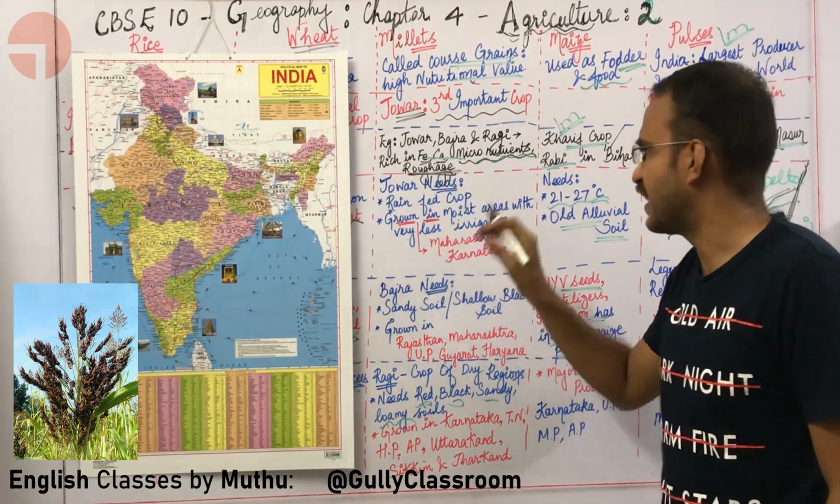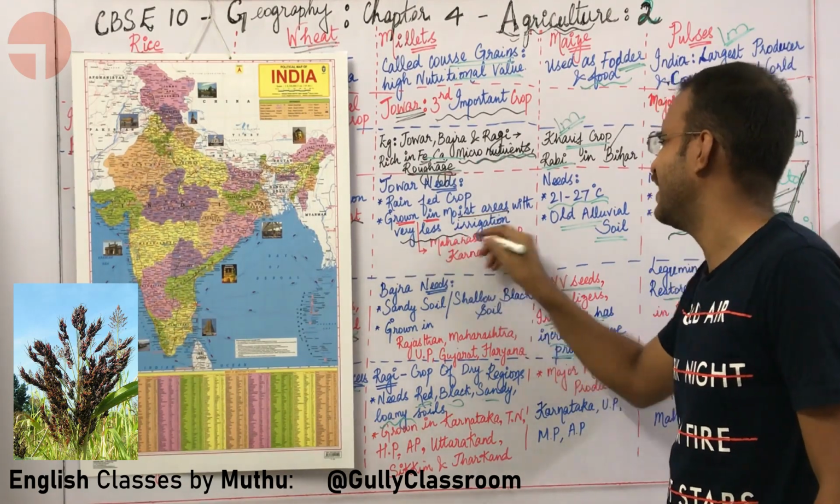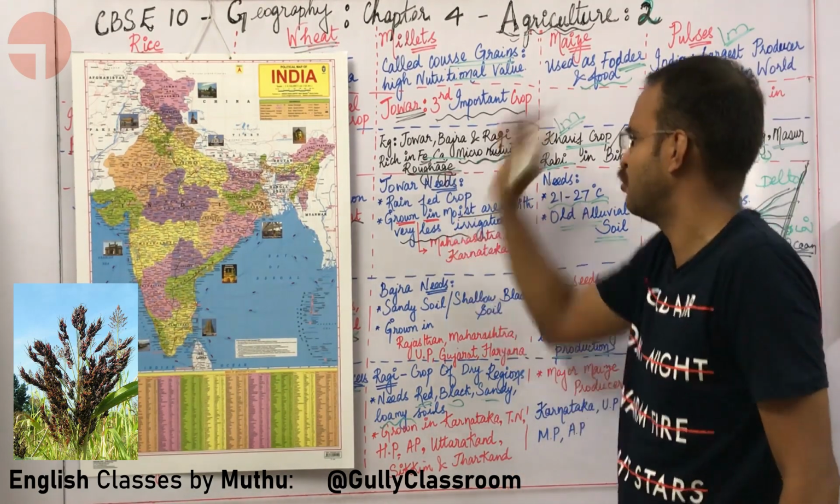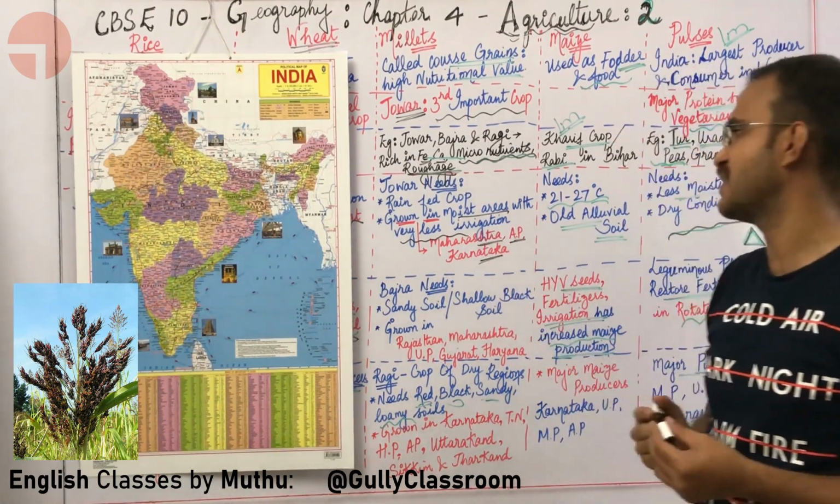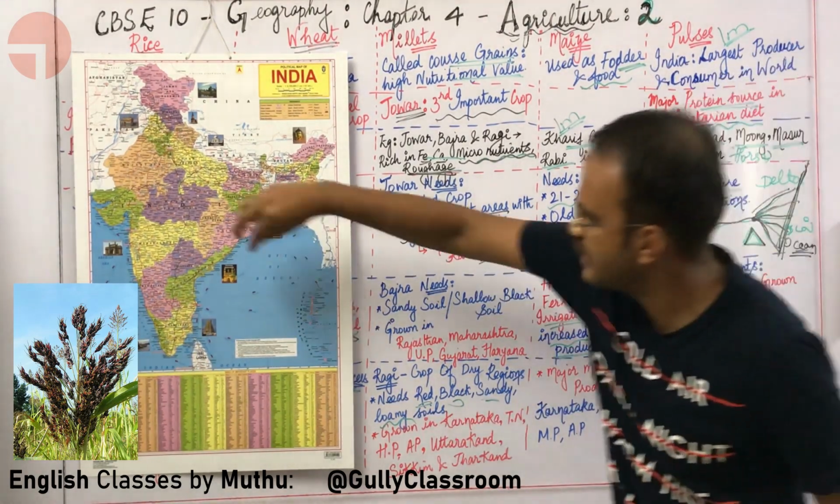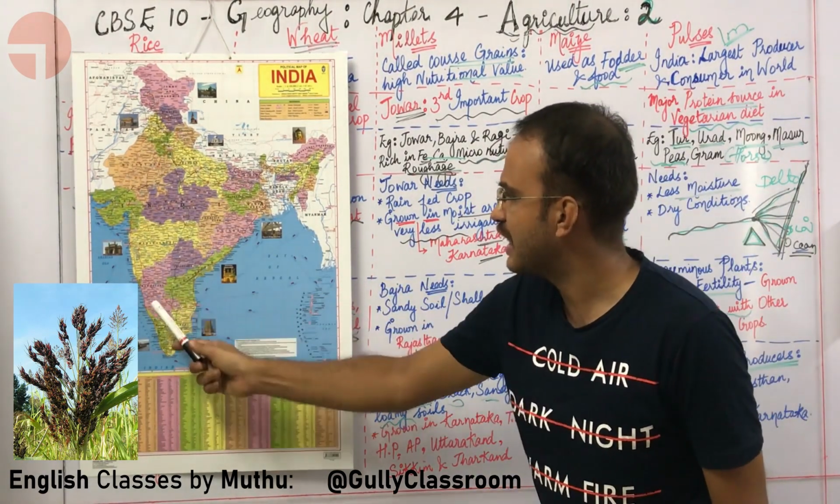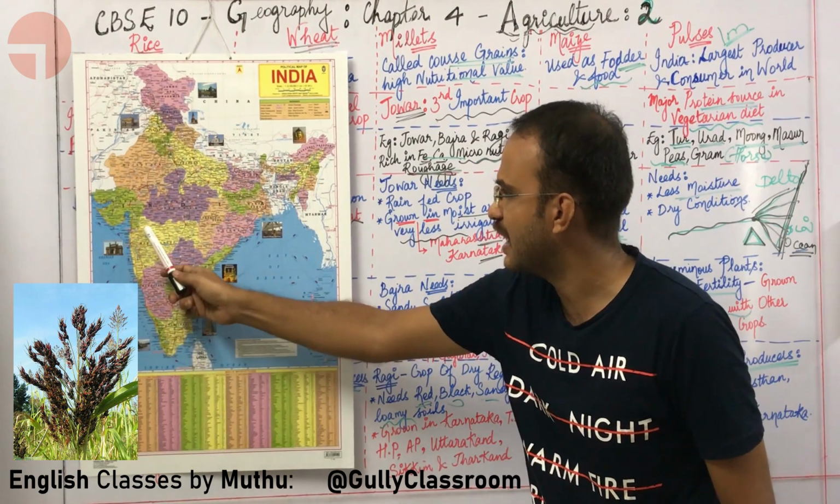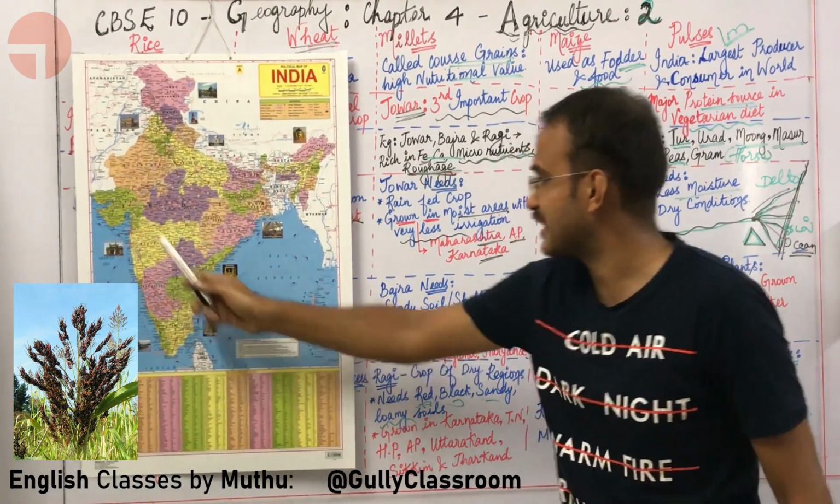Okay, so jowar is a rain-fed crop. It depends only on rain. It grows in moist regions with very little irrigation. Even if there is no irrigation, jowar will grow like anything. Good examples are Maharashtra, Andhra Pradesh and Karnataka. Write this region: Maharashtra, Andhra Pradesh and Karnataka. An L-like structure. Okay.